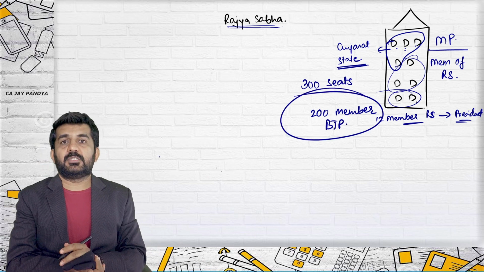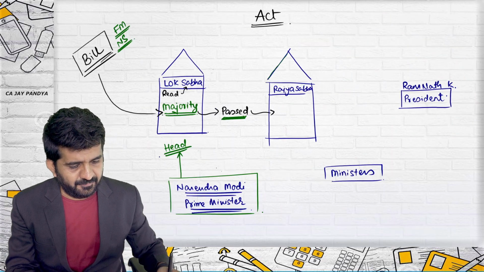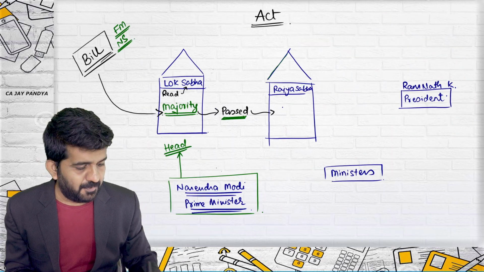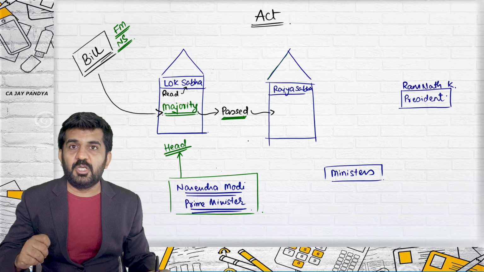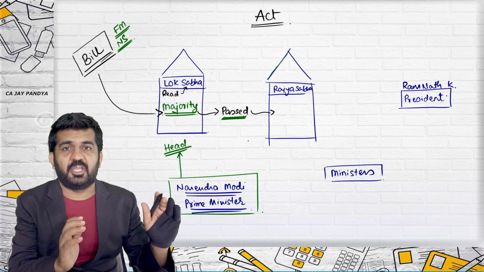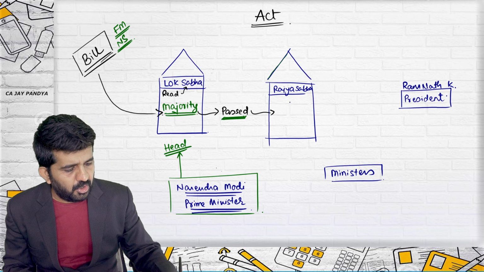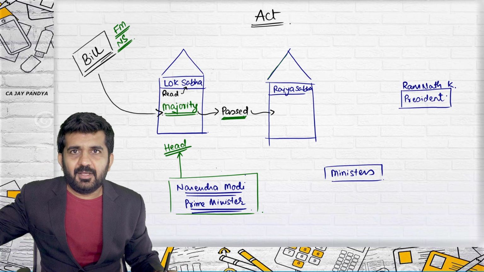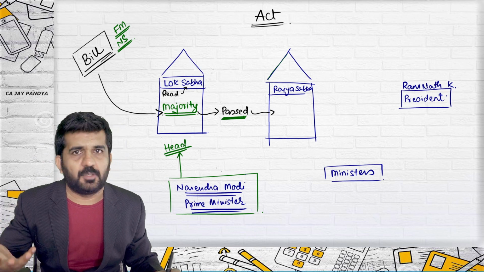All right. Now, even if you win the Lok Sabha election, a bill will be passed from Lok Sabha, but in Rajya Sabha, different members are sitting. Is it correct? So you need to get a majority in Rajya Sabha also, sooner or later, to run a country in a smooth manner. Right now, BJP is controlling both. So a bill passed in Lok Sabha by majority is termed as government.